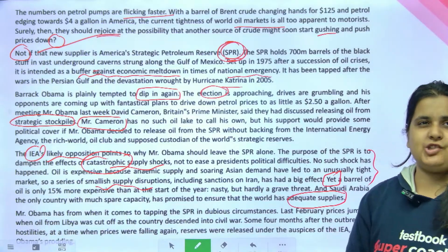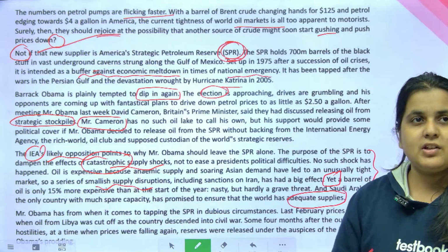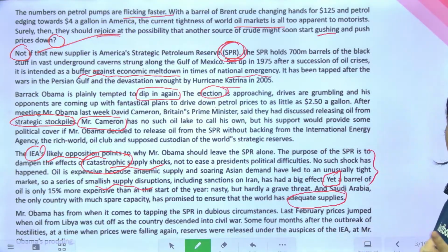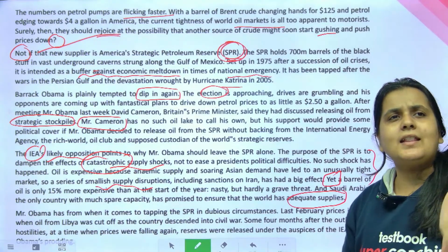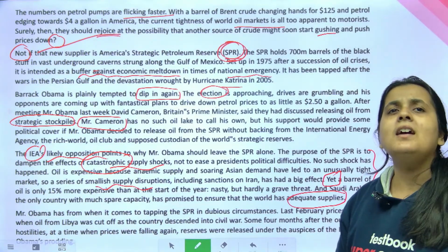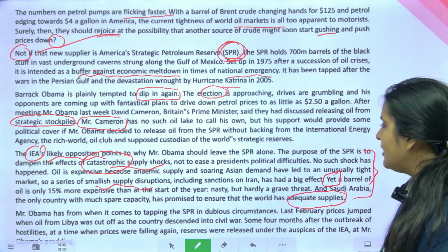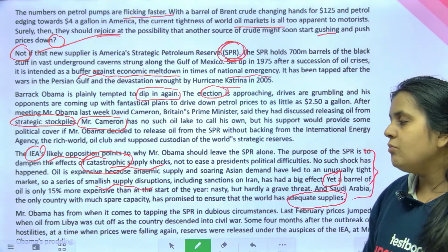He needn't rush. He needn't do this. But this guy has political motive, so he wants to rush. So that's why, this basically talks about the reason for IEA's opposition. Again, don't try to memorize किस पे sanction लगाया, क्या effect है, कितना % है, 15 है, 20 है. Don't memorize it. Just know that this gives the reason why the IEA is opposing Obama's move.